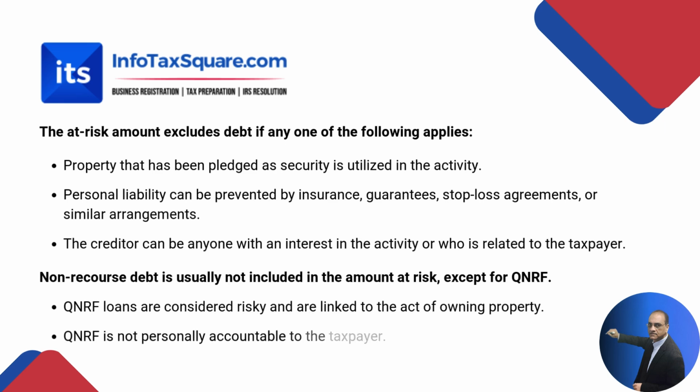The at-risk amount excludes debt if any of the following applies. Number one, property that has been pledged as security is utilized in the activity. Number two, personal liabilities. Personal liabilities can be prevented by insurance, guarantees, stop loss agreements, or similar arrangements. Number three, the creditors. The creditors can be anyone with an interest in the activity or who is related to the taxpayer.